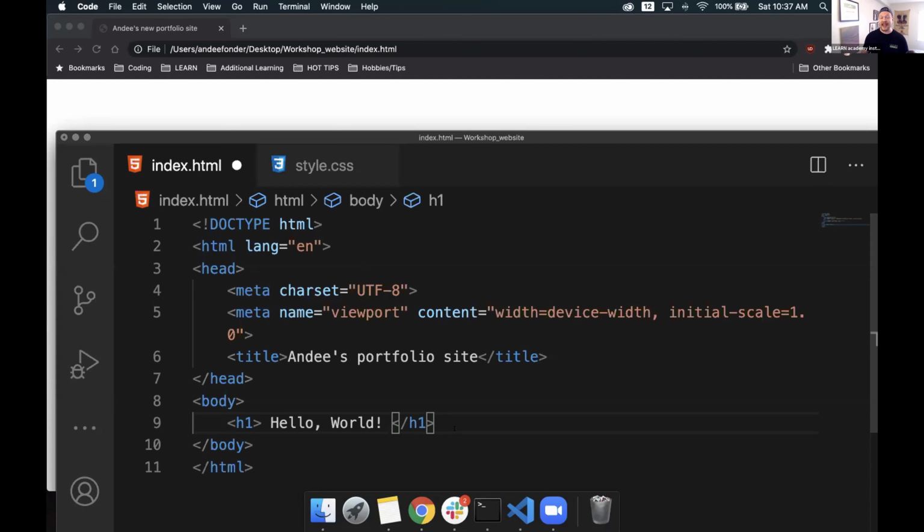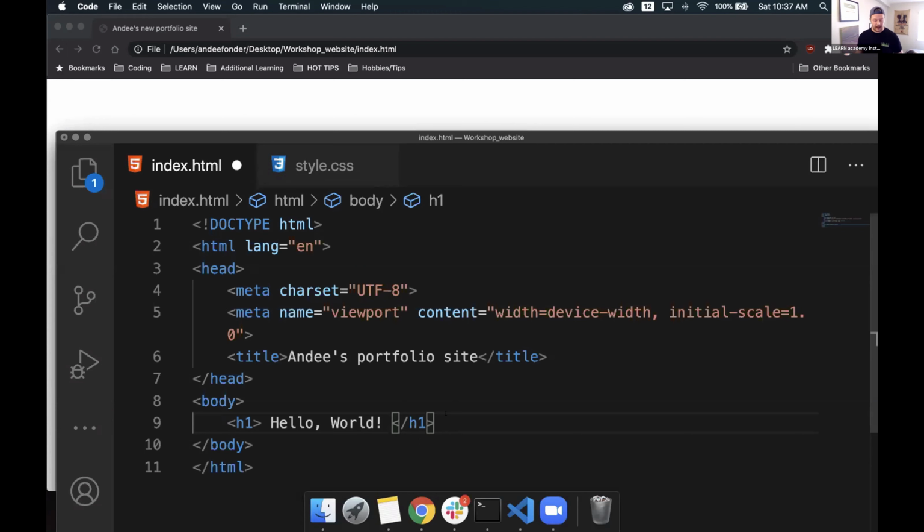We need to save these files, and this is important. I want you guys to understand this. Whenever we make changes and we want to go see it live and we want to commit those changes, we must save the document every time. We can tell if a document is saved or not by looking up here in the tab. Next to the name, if we see a little white circle, that means there are changes inside of that document that have not been saved yet.